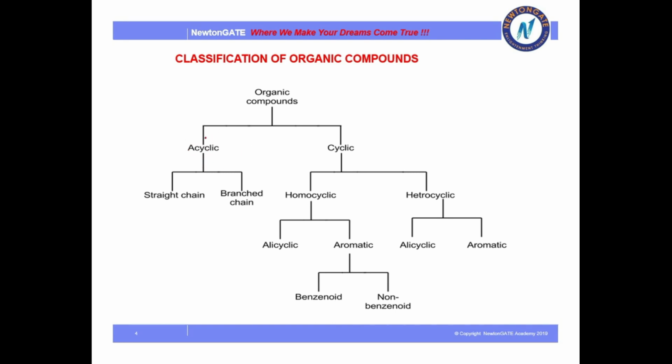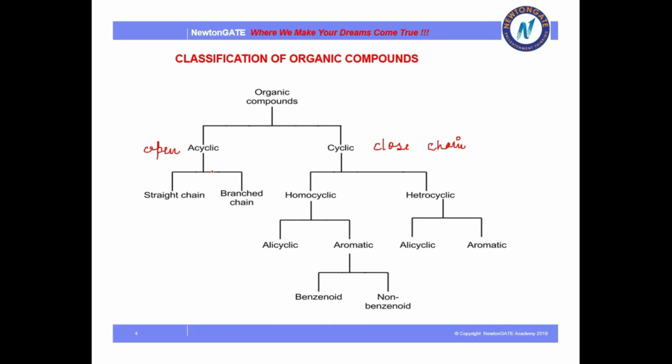Acyclic means the chain is open, so we can also call it open chain, and cyclic is also known as closed chain, where both ends are closed. Further, open chain can be classified as straight chain and branched chain, whereas cyclic can be classified as homocyclic and heterocyclic.